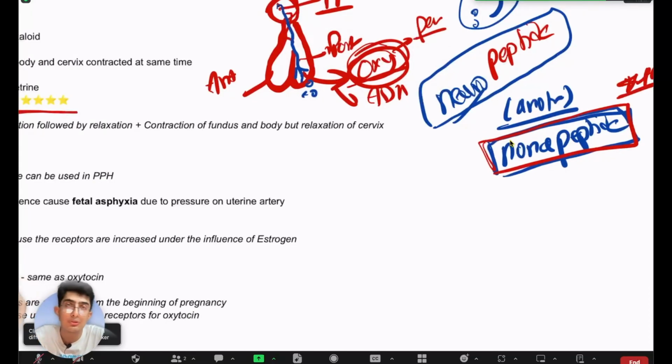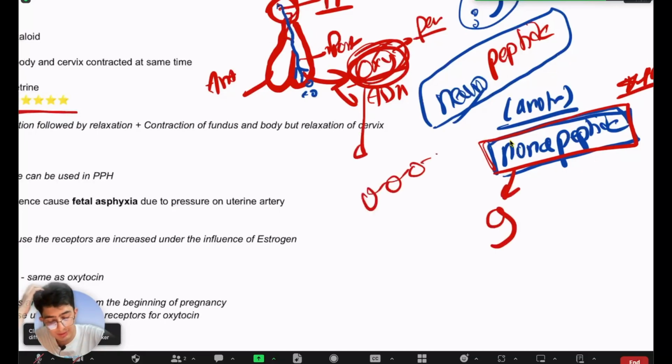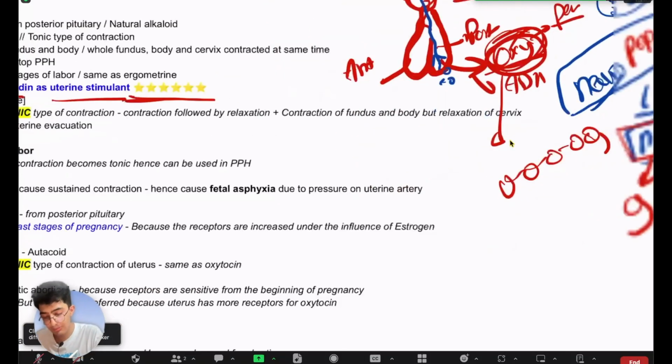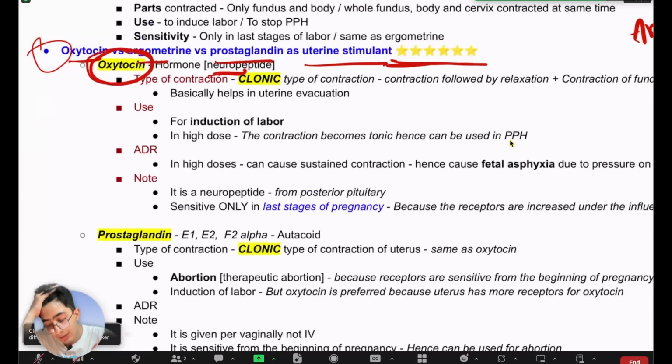Why is it called nonapeptide? Nona means 9, right? So when you look at the structure of oxytocin, it has 9 peptides connected. That's why it is also known as nona, means 9, and peptide, right? I mean, they ask this in Viva sometimes. That's why I'm telling you this, right? So oxytocin is a hormone. It is a neuropeptide, right? Now, with that out of the way, we will talk about the important stuff, right?